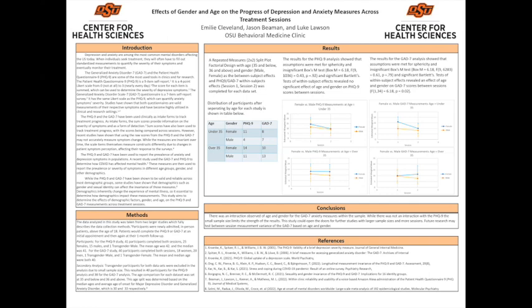So overall, there was an interaction of age and gender for the GAD-7 anxiety measures within the sample. And while there was not an interaction with the PHQ-9, the small sample size really limits the strength and validity of these results. So further studies could use larger sample sizes and also more sessions to do a further comparison. But overall, future research may test between session measurement variance of the GAD-7 based on age and gender.